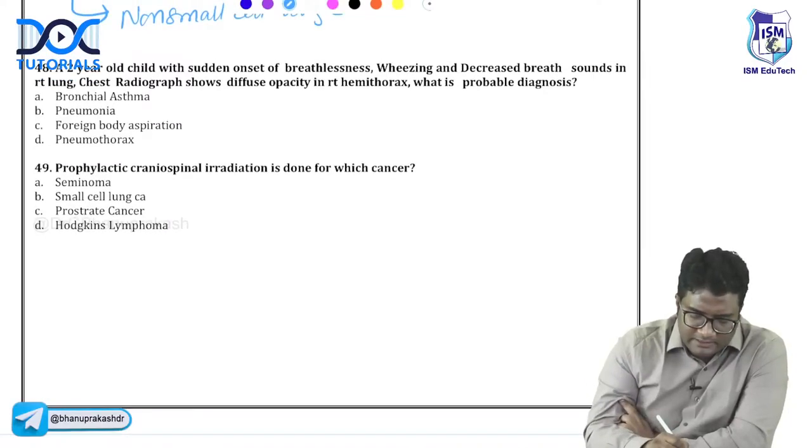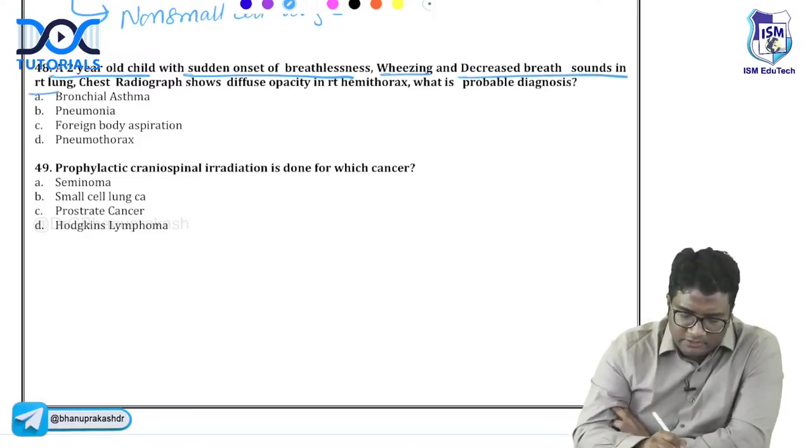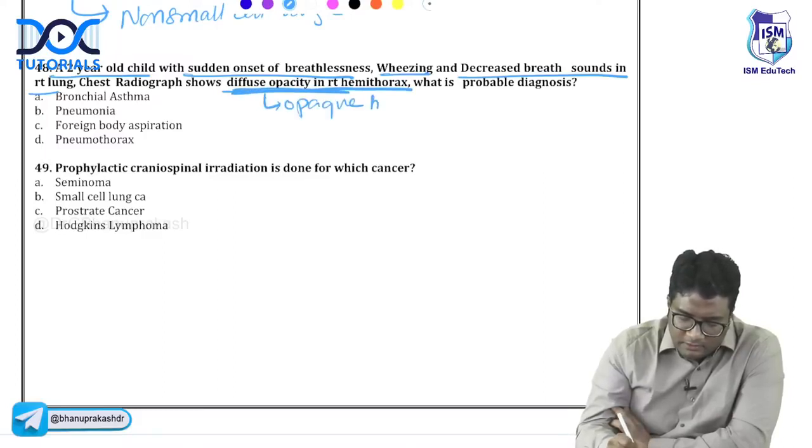Again, this is what we discussed also. A 2-year-old child, sudden onset of breathlessness, wheezing, decreased breath sounds in right lung. Chest radiograph shows diffuse opacity. Here it is saying either an opaque hemithorax or a lucent hemithorax. Previous image I showed you lucent hemithorax.